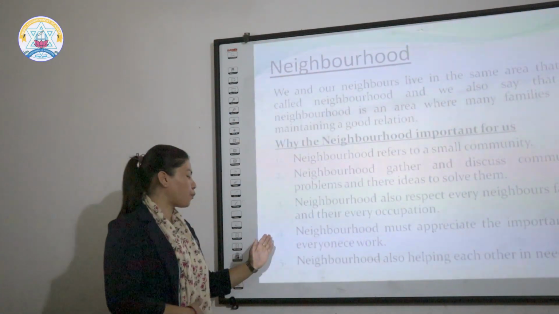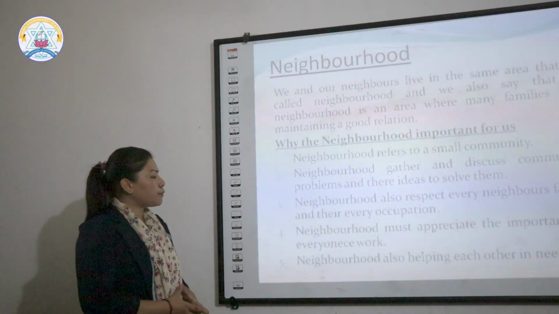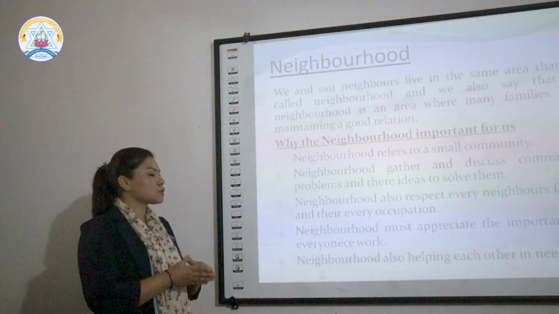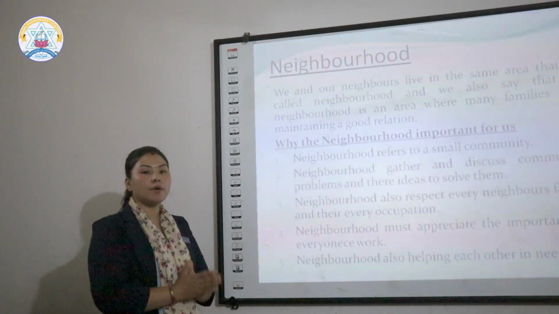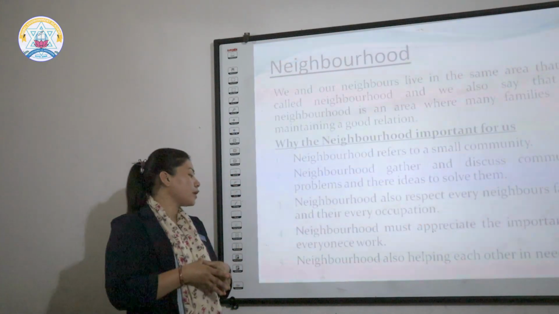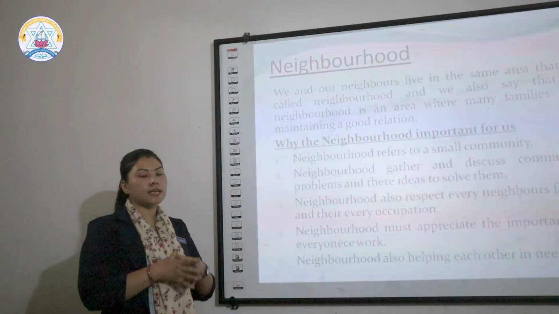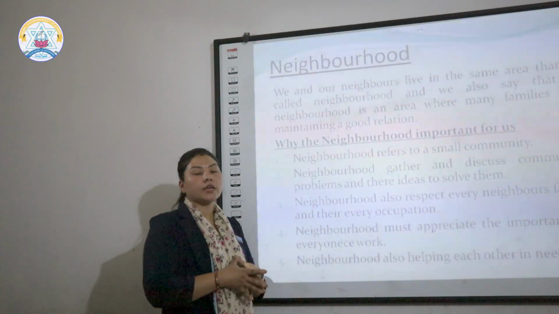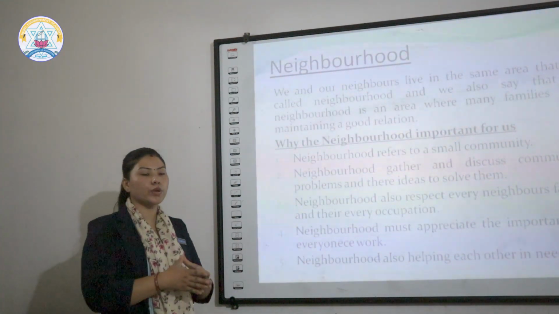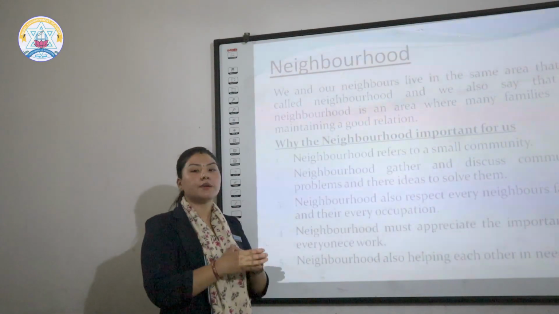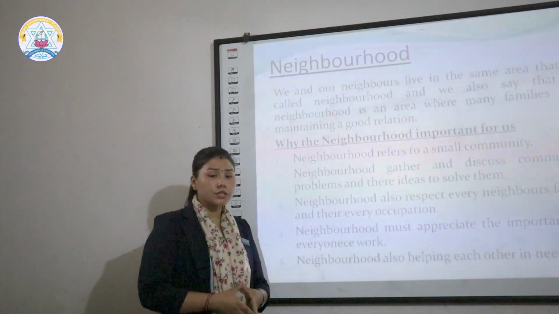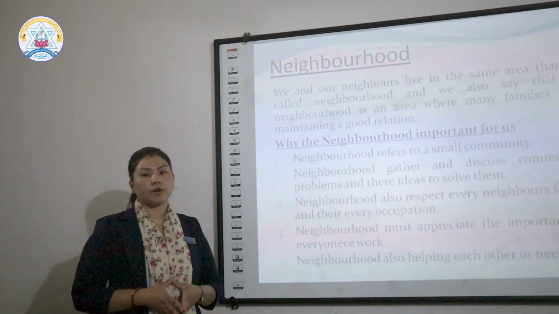Now we are going to point 4. Neighborhood must appreciate the importance of everyone's work. For example, if someone in our neighborhood is doing plumber's work, carpenter's work, mason's work, or is a doctor or a teacher, they are very important for us.